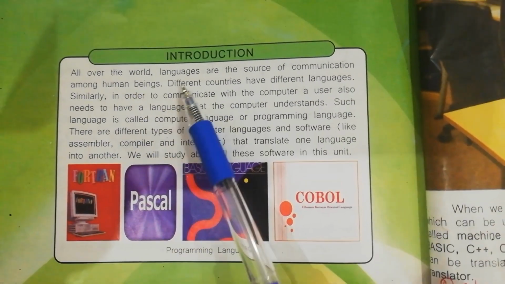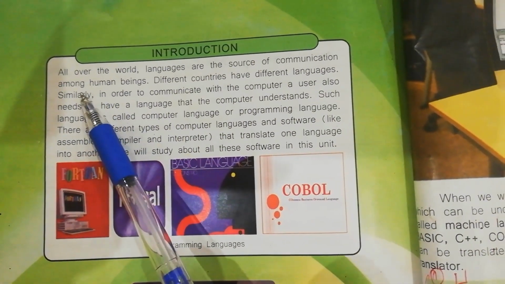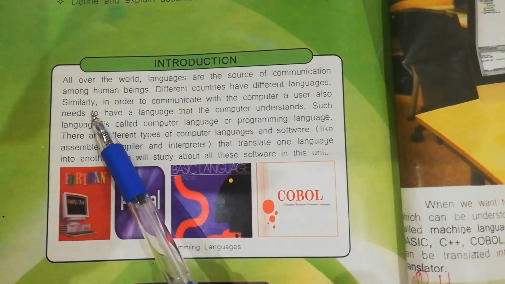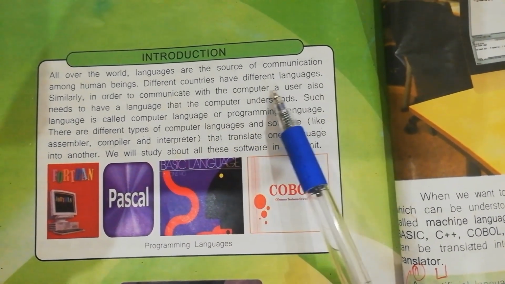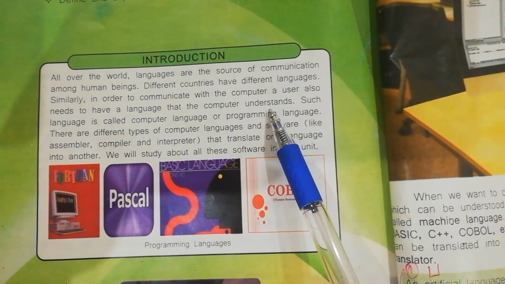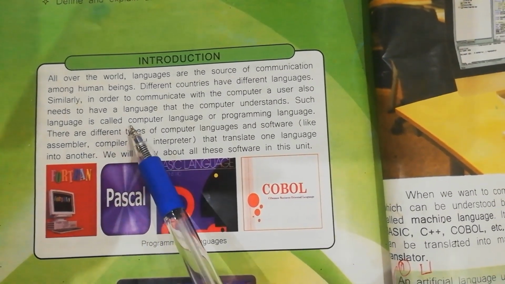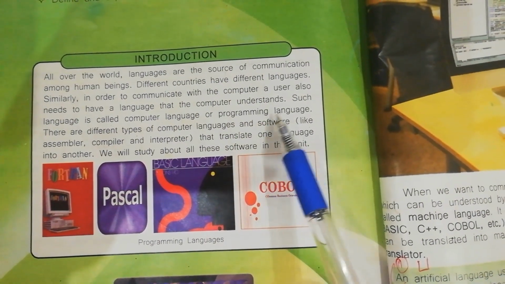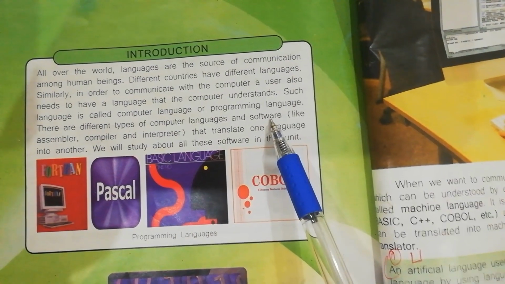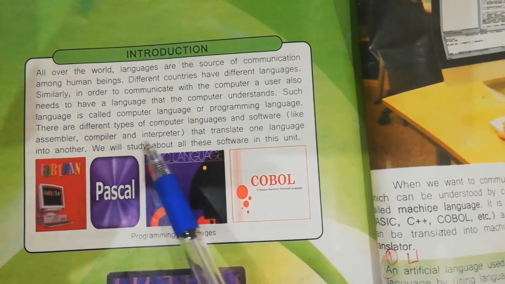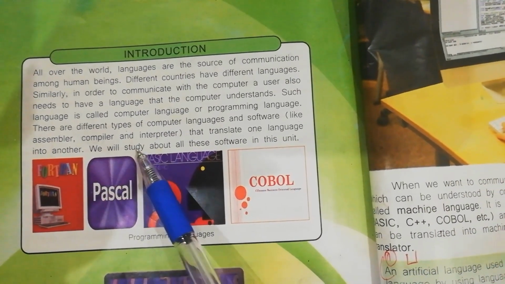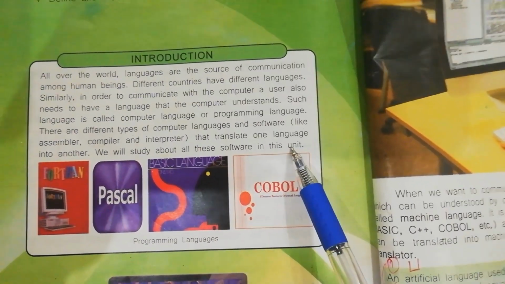All over the world, languages are the source of communication among human beings. Different countries have different languages. Similarly, in order to communicate with the computer, a user also needs to have a language that the computer understands. Such language is called computer language or programming language. There are different types of computer languages and software like assembler, compiler, and interpreter that translate one language into another. We will study about all these software in this unit.